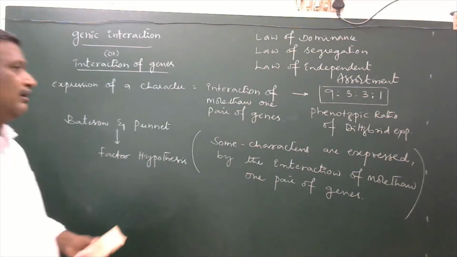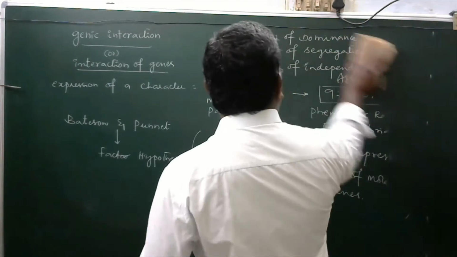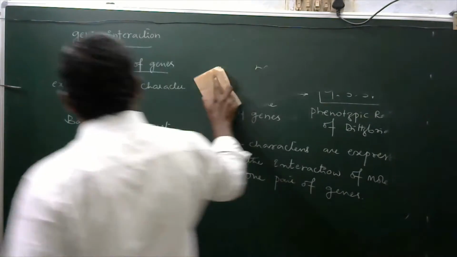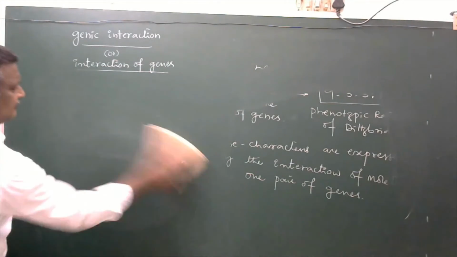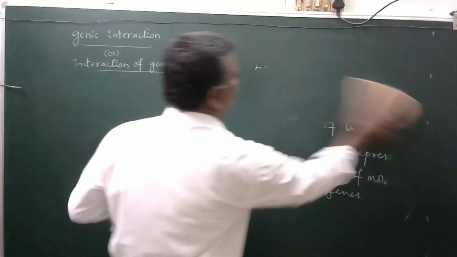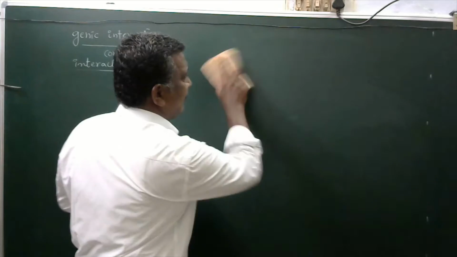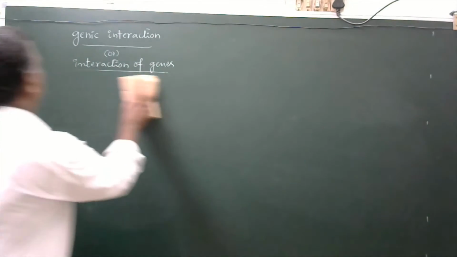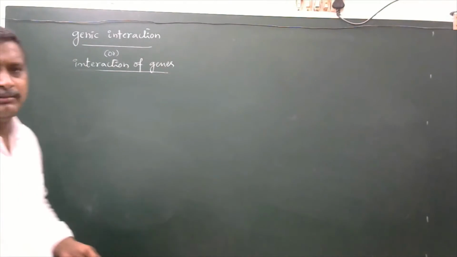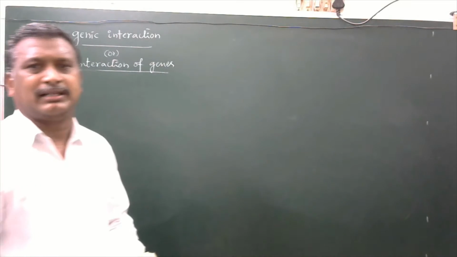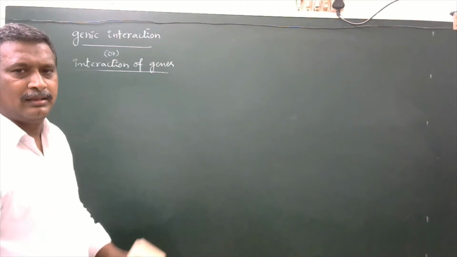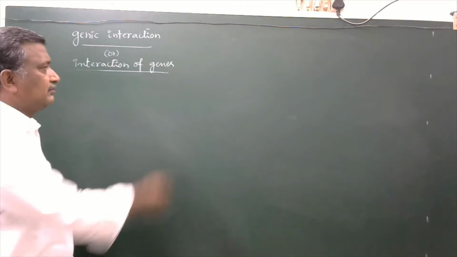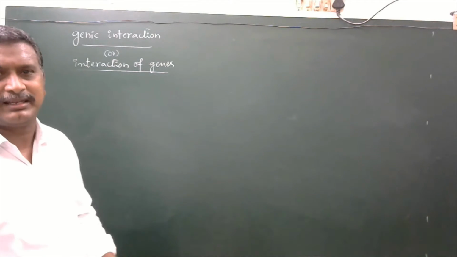Okay, and finally, Bateson and Punnett tried to explain about genic interaction by proposing a factor hypothesis.